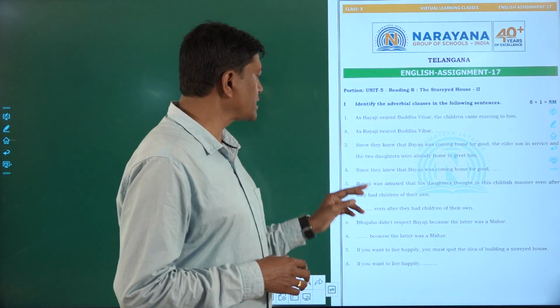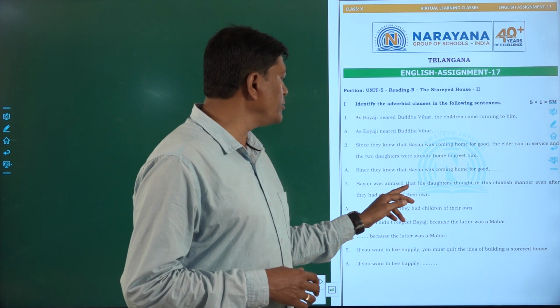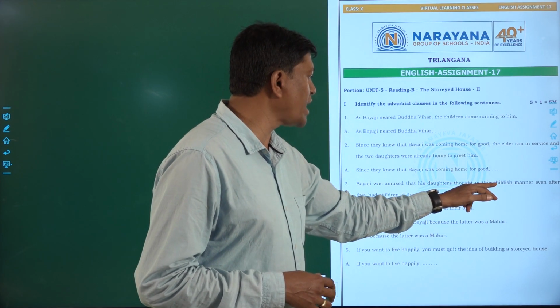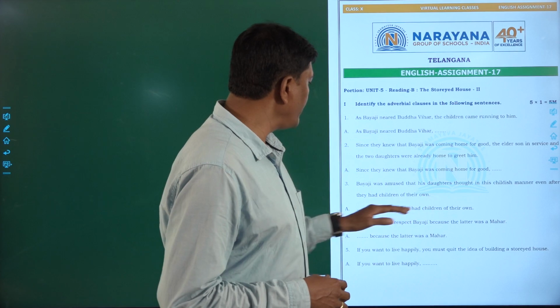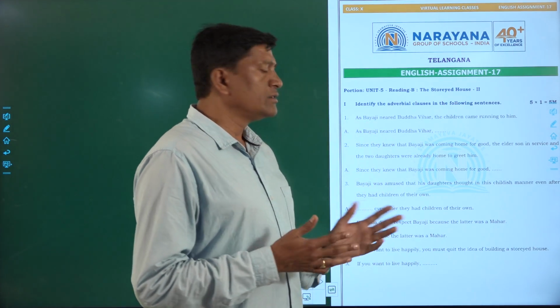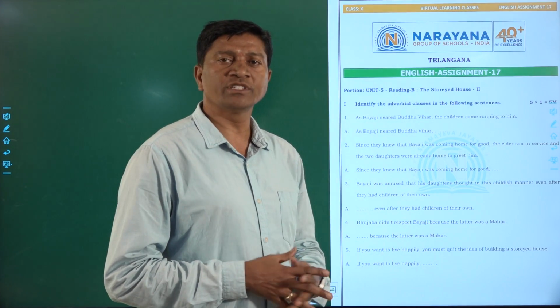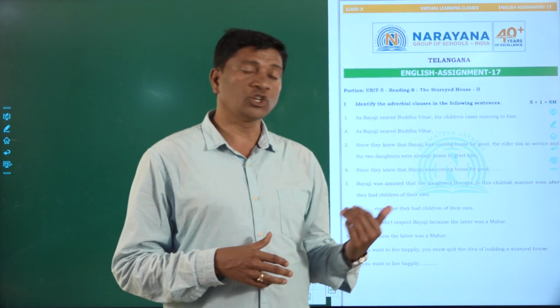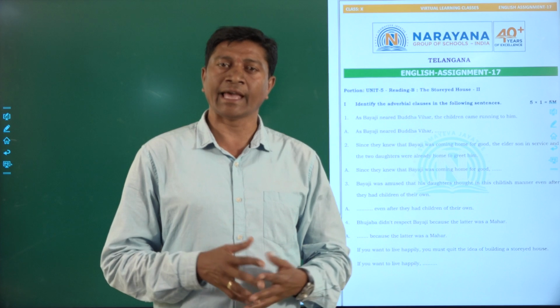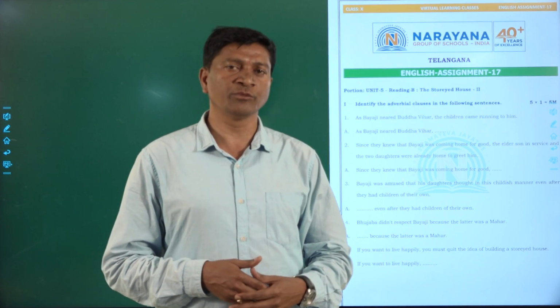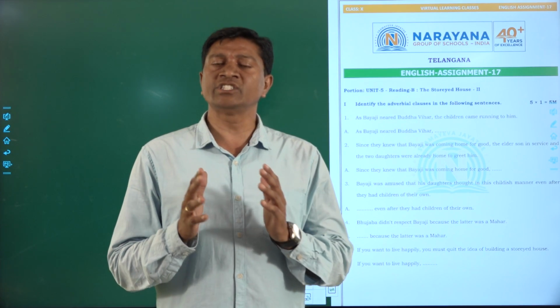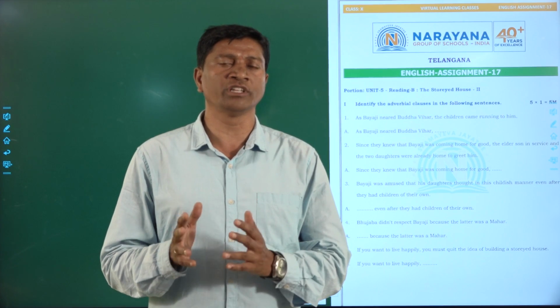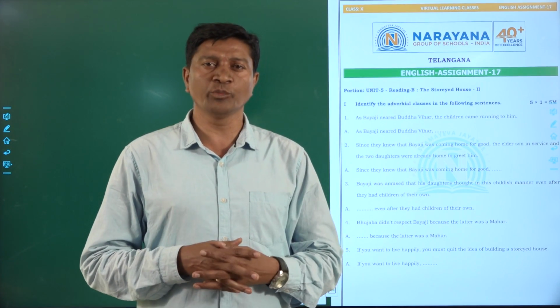Since they knew that Bayaji was coming home for good, this is the adverbial clause in this. Next one, Bayaji was amused that his daughters thought in this childish manner even after they had children of their own. This is very amusing for Bayaji, because even though his daughters got married, have their own families, and have given birth to children, in a childish manner they are asking their father, Nana, what did you bring for us?